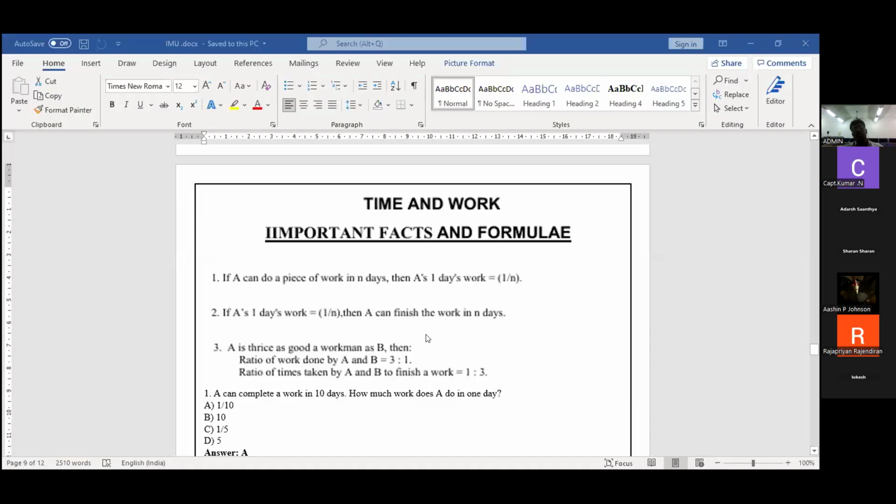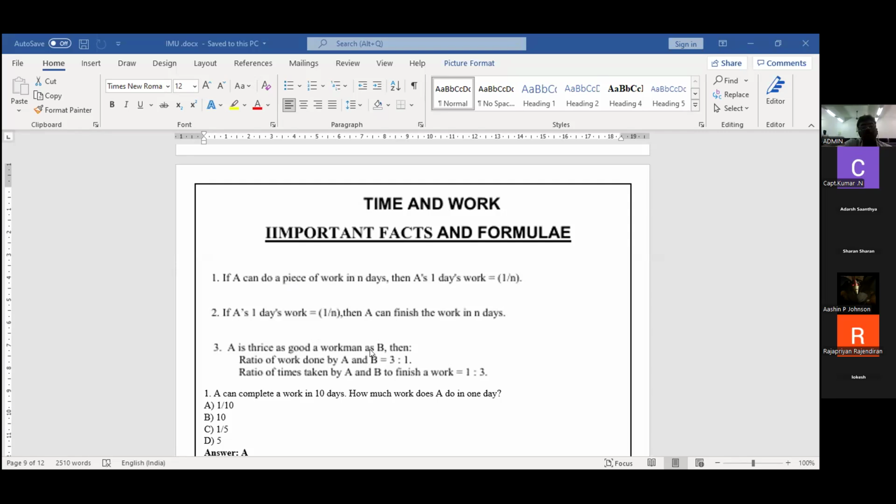Excellent. Simple. For example, one person doing the work in n number of days. Say one person will complete the work in 8 days. So how much work will be completed in one day? 1 divided by 8. Similarly, A can do a piece of work in n days. So n days means what is the 1 day work? 1 by n only.